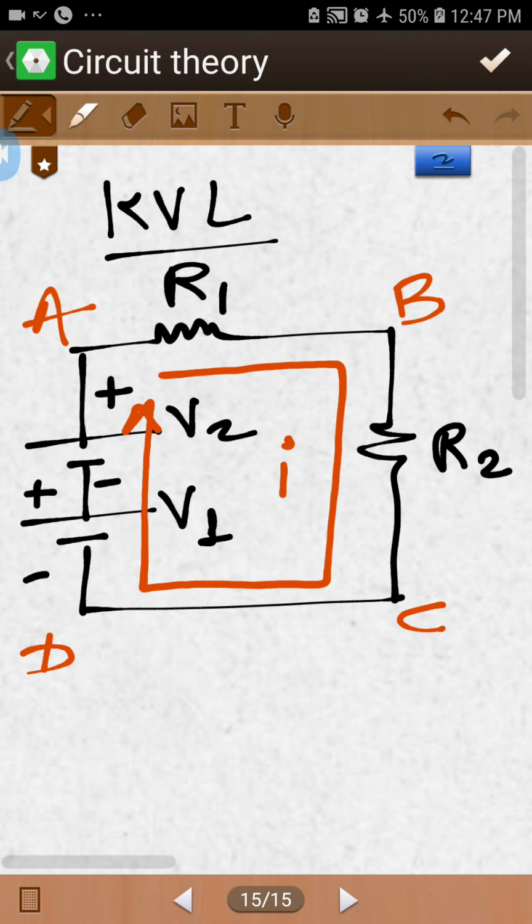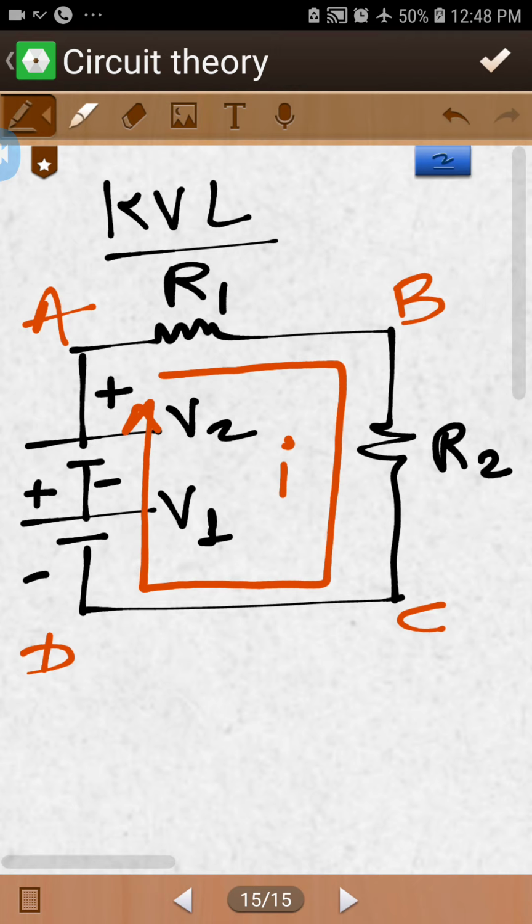You are free to take the current in any rotation. If you are moving clockwise or anti-clockwise, this also depends upon the student, in which direction he or she will take the current. Suppose I am taking the current in the clockwise direction.